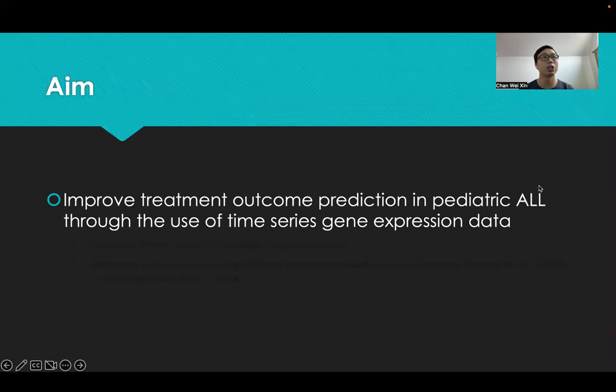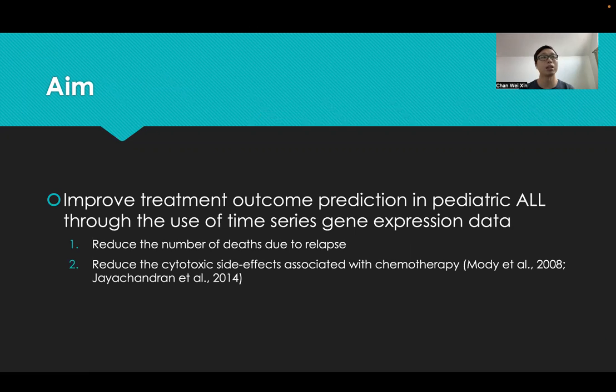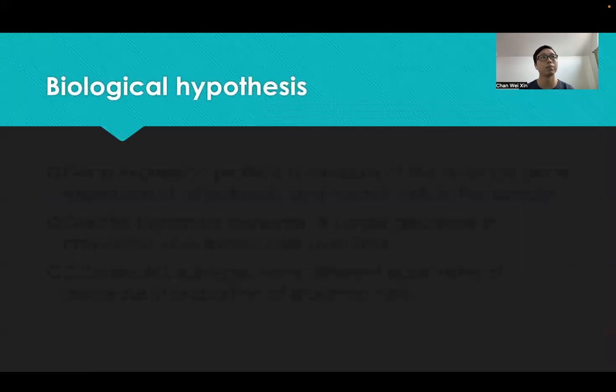The aim of our research is to improve treatment outcome prediction in pediatric ALL through the use of time series gene expression data. We hope to achieve two main objectives. The first is to reduce the number of deaths due to relapse, and the second is to reduce the cytotoxic side effects that are frequently associated with overtreatment in chemotherapy.